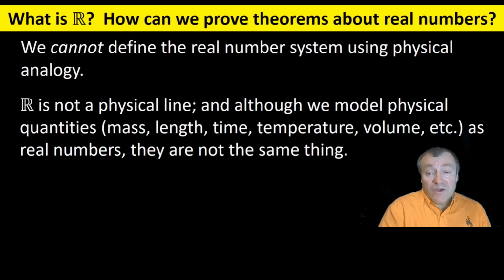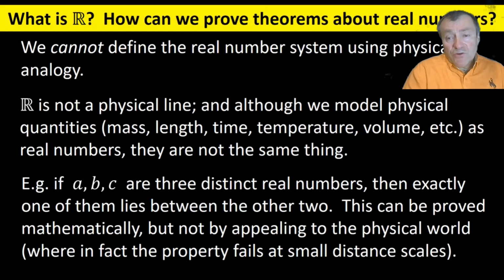As I said in my first video, physical quantities are not the same thing as real numbers. But that's fortunate, because if real numbers were defined using physical quantities, then the best we could come to proving a theorem about real numbers would be to do a measurement, a physical experiment. And that's not a genuine proof. If you wanted to prove that pi was between 3.14159 and 3.1416, you'd have to do a measurement on a large circle. But you cannot find any measuring device accurate enough to do that kind of measurement.